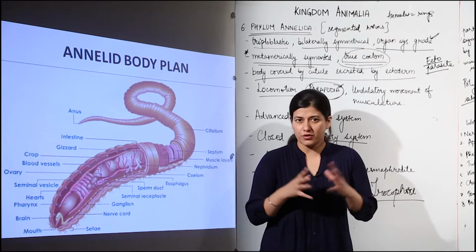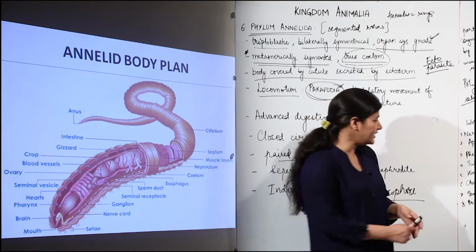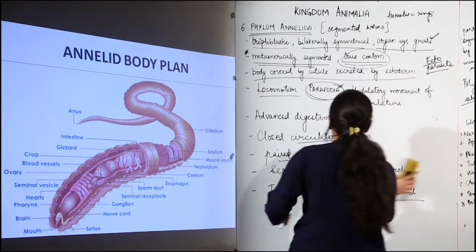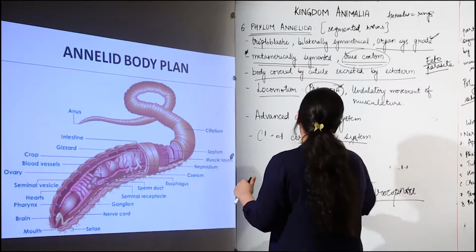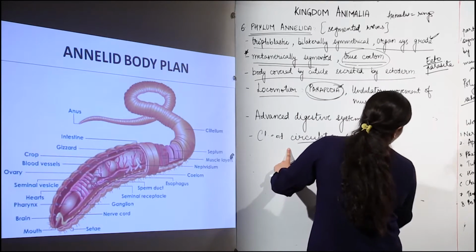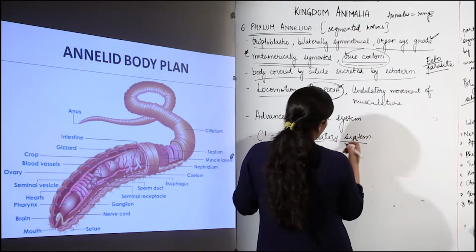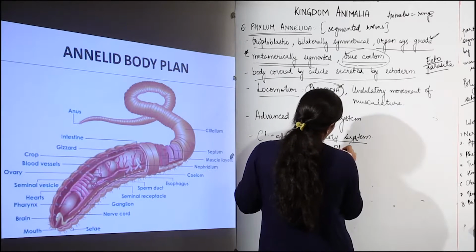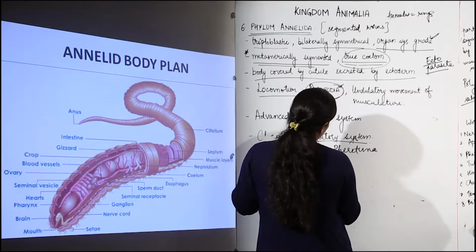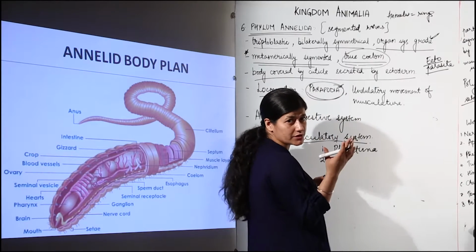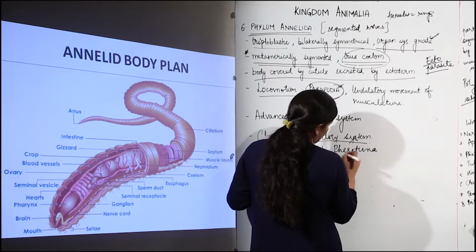We need to remember the names of a few annelids which are under our syllabus, the scientific names as well as the common names. The first one I need not say: it is Pheretima, the earthworm. The second is the polychaete we talked about, the marine form that has setae and parapodia.